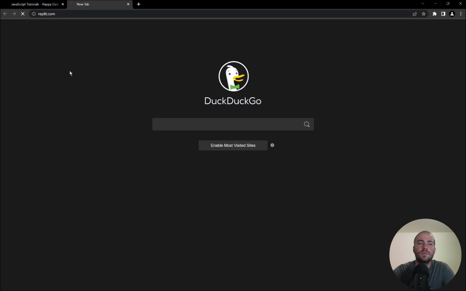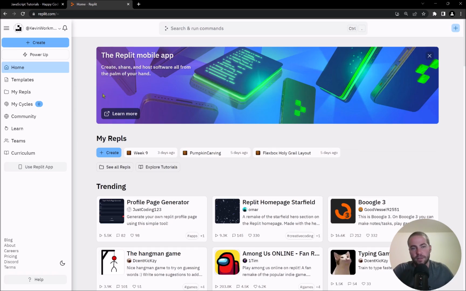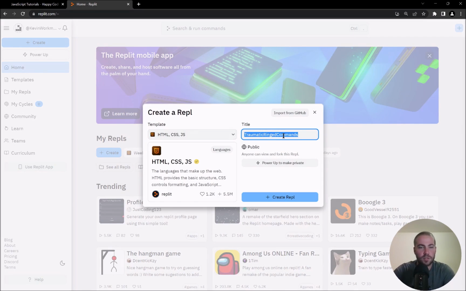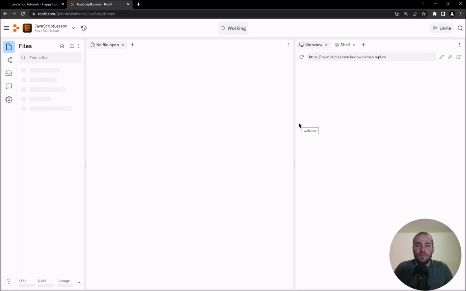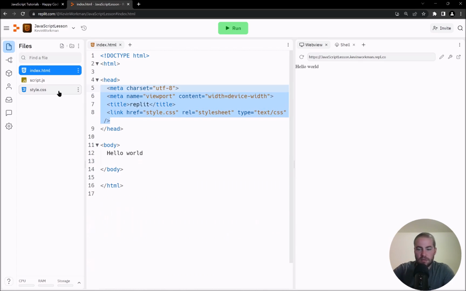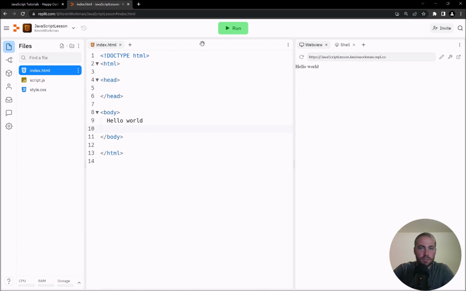just kind of talk through some of this stuff. So I'm going to my code editor and I'm going to create a new project. I'm just going to call it JavaScript. You can create a new HTML, CSS, JS project. It's all good. I'm going to call it like JavaScript lesson. Sure. It doesn't matter. Okay, so that is starting up, and Replit gives me some starter code, which I absolutely hate. So I'm going to get rid of almost all of it. Yeah, you know what? I'm getting rid of all of it. And all I have is hello world, and I'm going to run that.